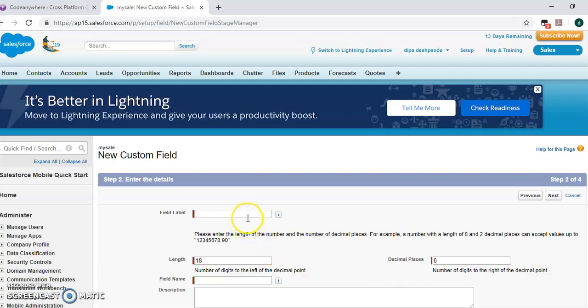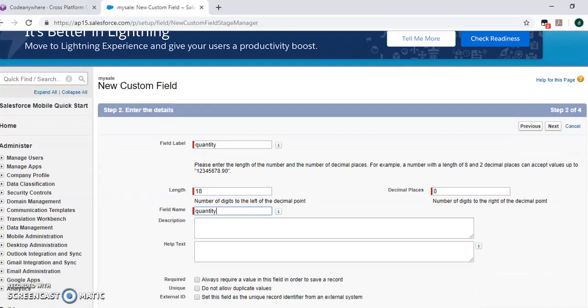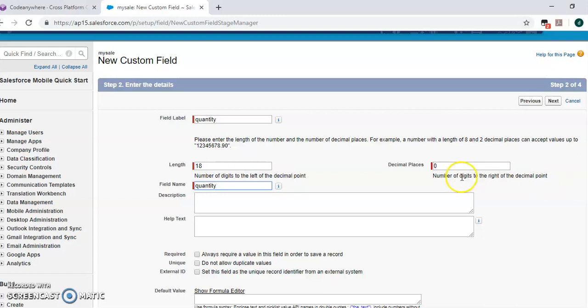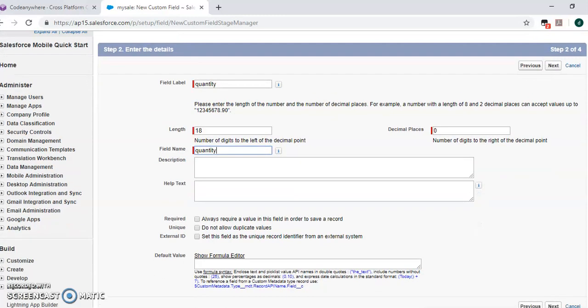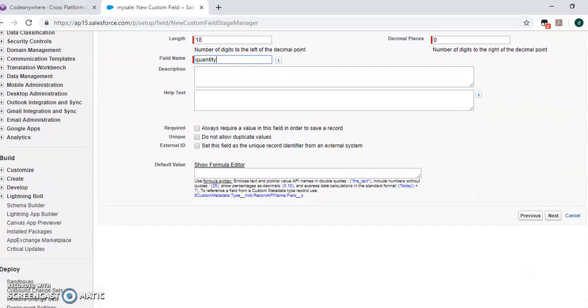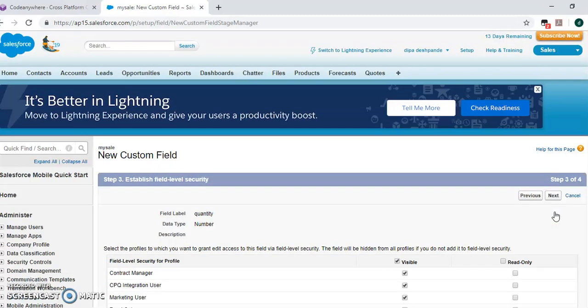Field label, you have to write Quantity. Here you have to give the length 18.0. Default value, show formula. Next. Save and New.